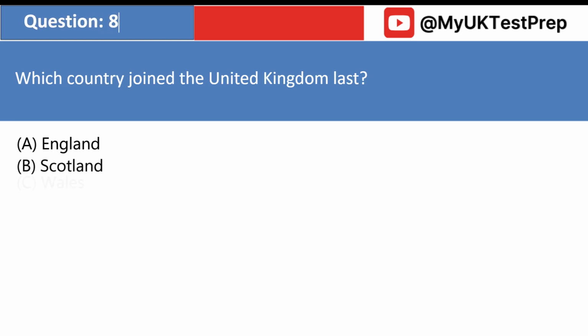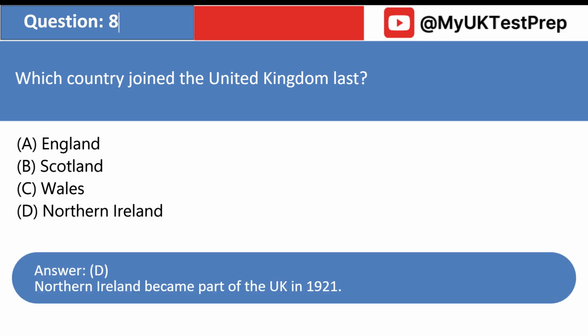Which country joined the United Kingdom last? A. England. B. Scotland. C. Wales. D. Northern Ireland. Answer: D. Northern Ireland became part of the UK in 1921.